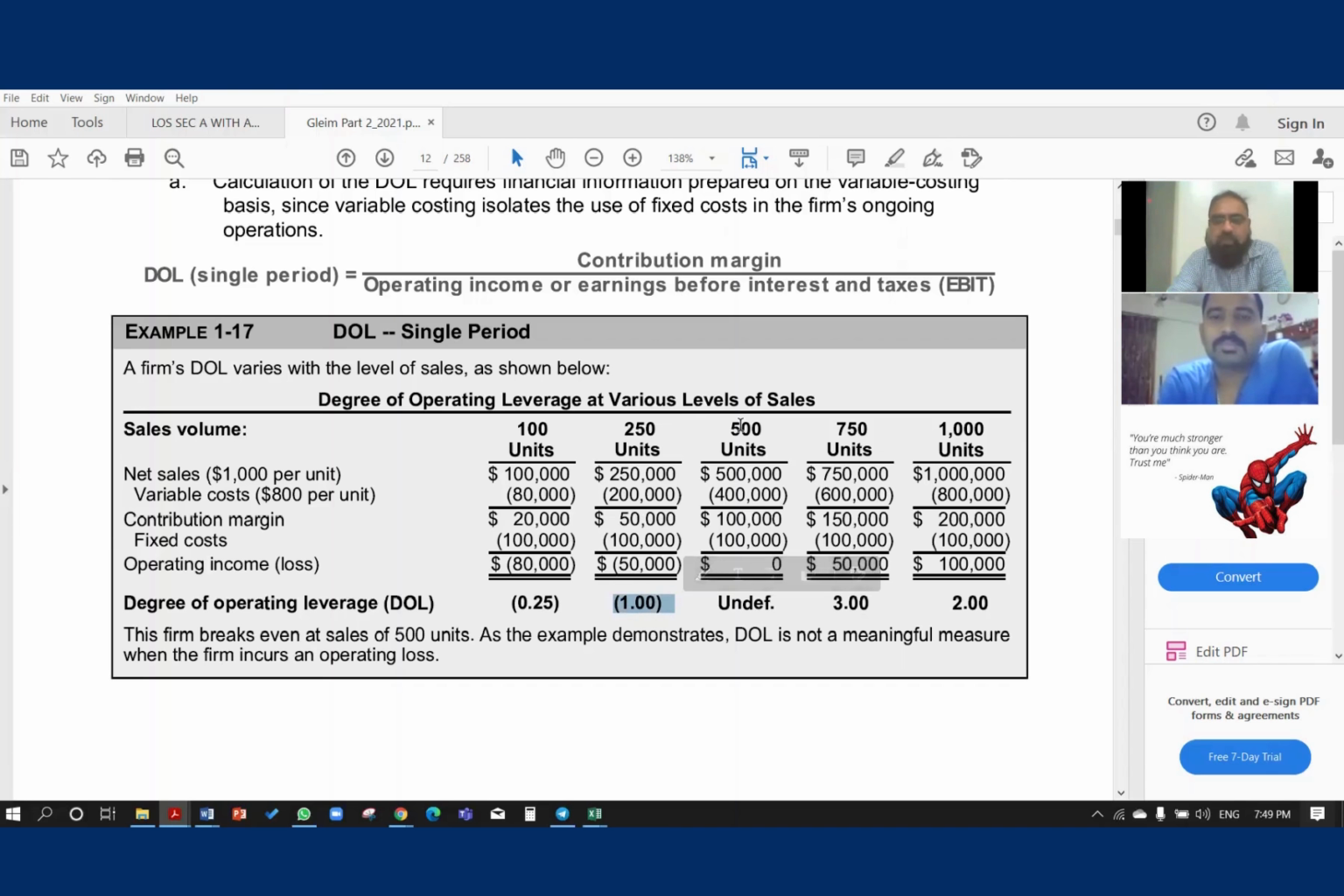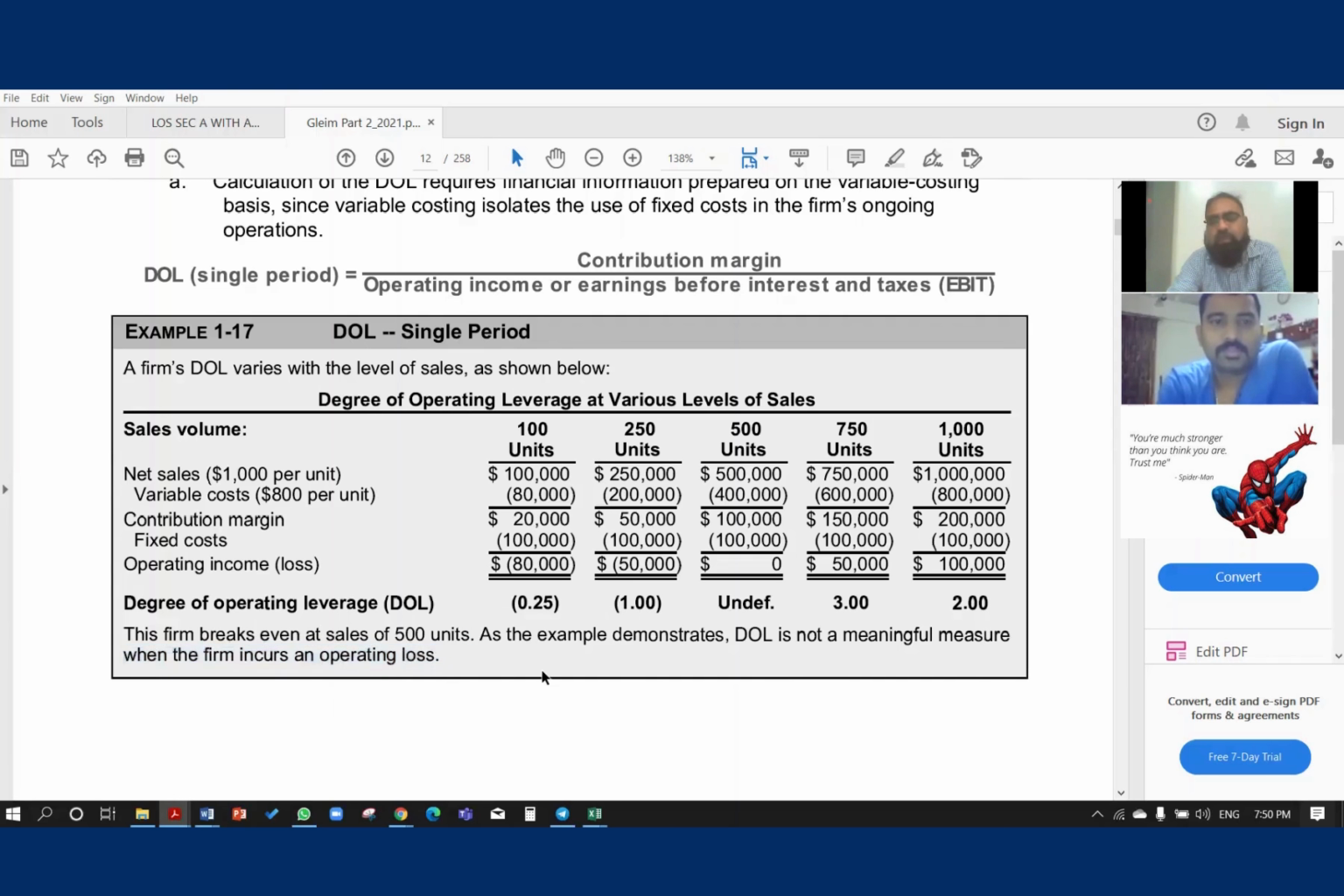And if we increase further unit to 500, then it is undefined, that will come 100 divided by 0, undefined, right? After that our degree of operating leverage will be jumping ahead, it will go to 3, and then later on like that. So what we learned from that, the firm breaks even at sales of 500 units. As the example demonstrates, DOL is not a meaningful measure when the firm incurs an operating loss.